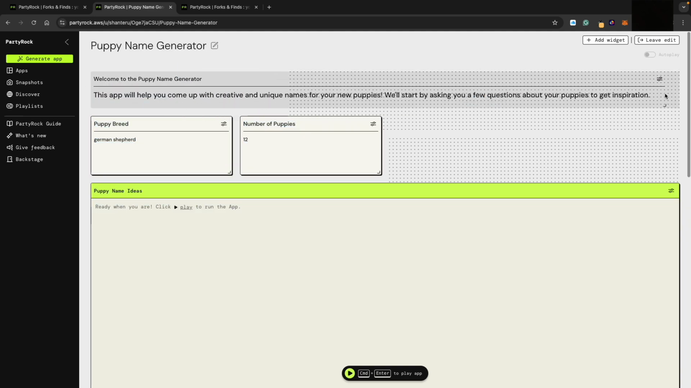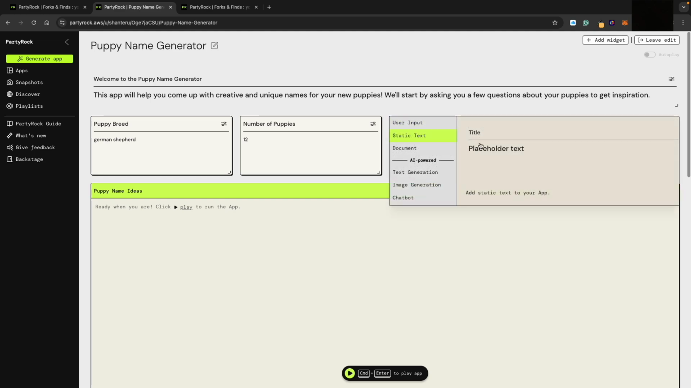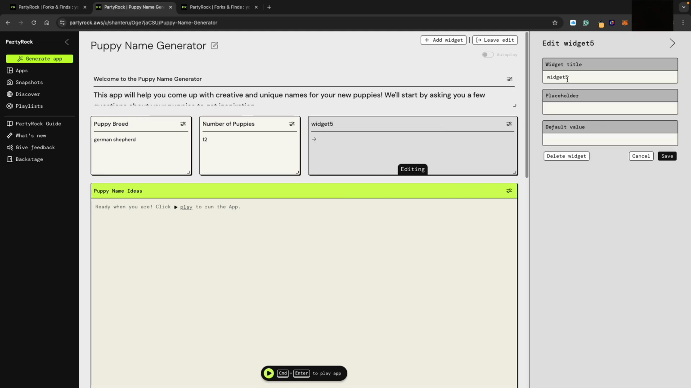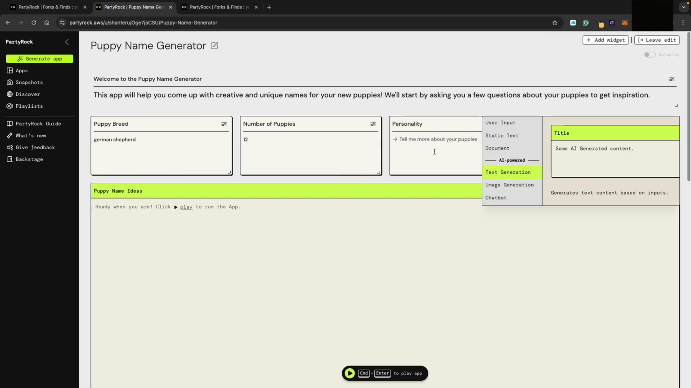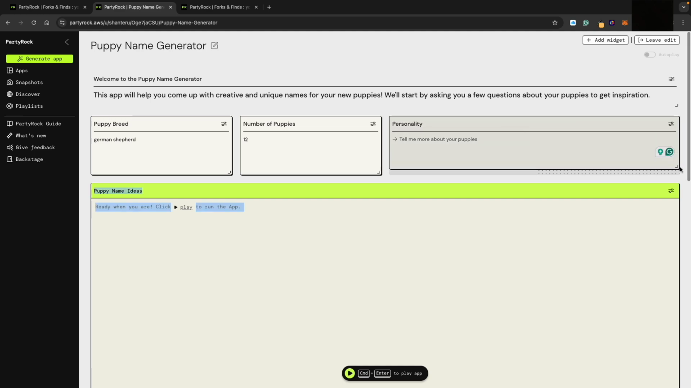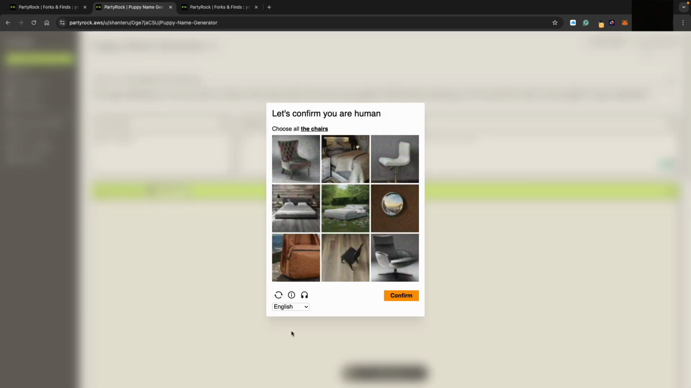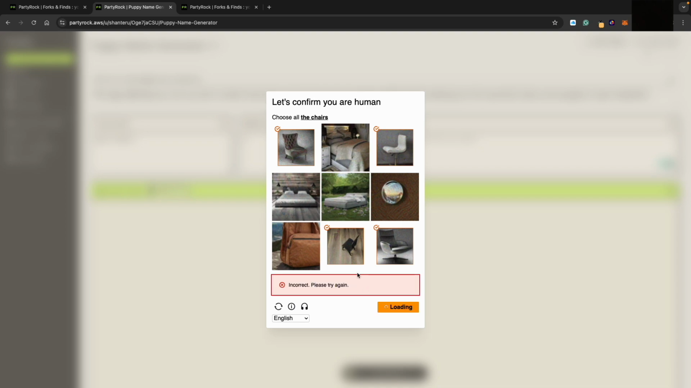make full use of the sizing, and maybe I can create more user input. So I'll just name it puppy personality, or maybe just personality. Tell me more about your puppies. Okay, and there you go, the placeholder. You can also set the default value, but I think I don't need it for now. So for example, now if I run this, okay, since I think I used too many times.